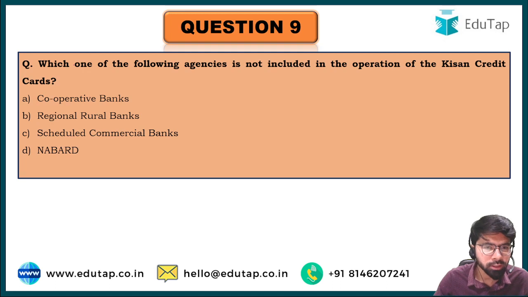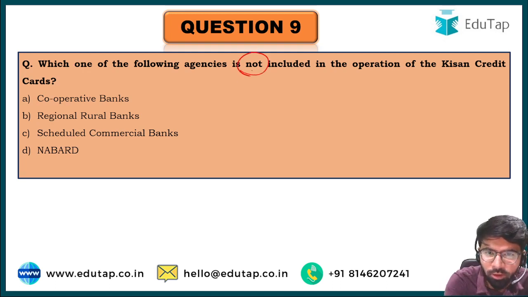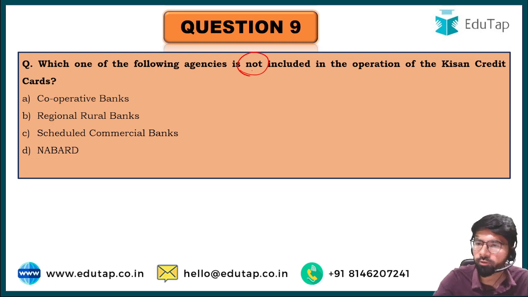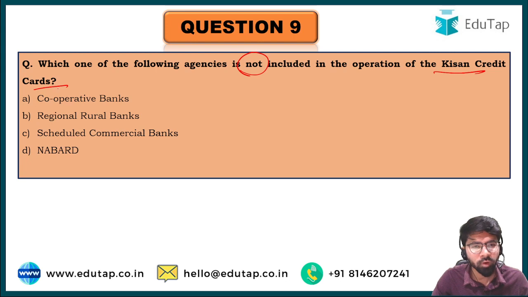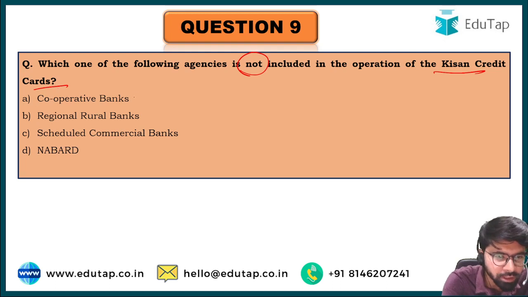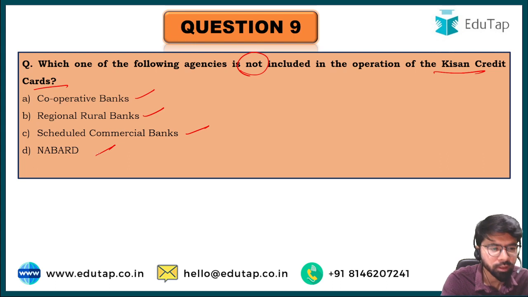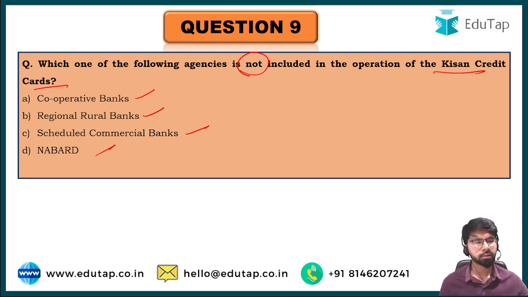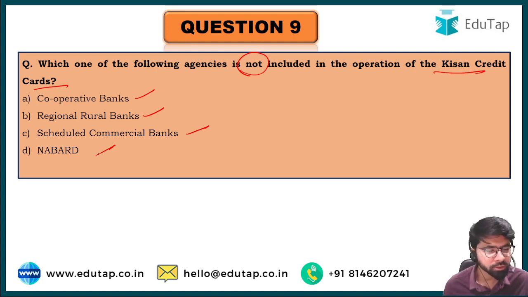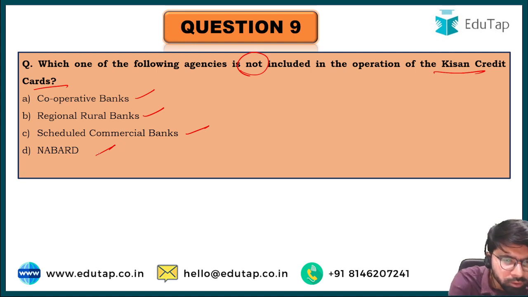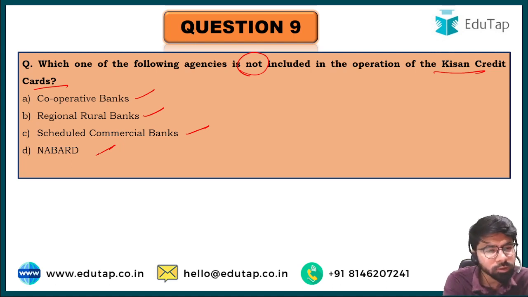And now let us move on to the second last question of the day. Which one of the following agencies is not included in the operation of Kisan Credit Card? The options are cooperative banks, regional rural banks, scheduled commercial banks, and NABARD. I think most of you will answer this question. It's easy. You can also focus on the elimination approach.